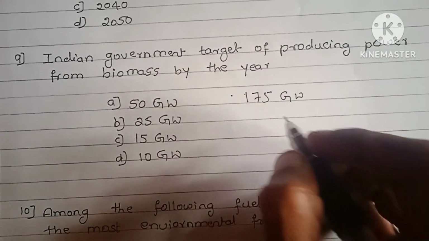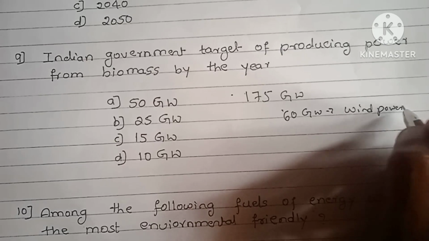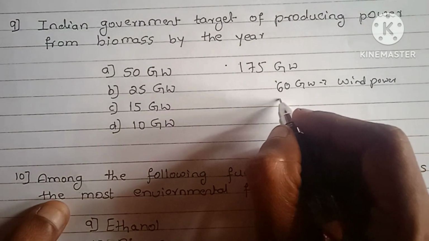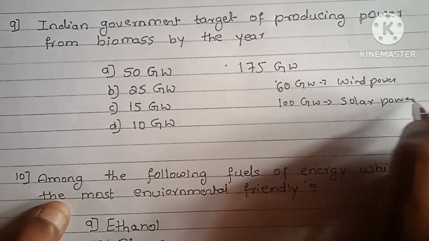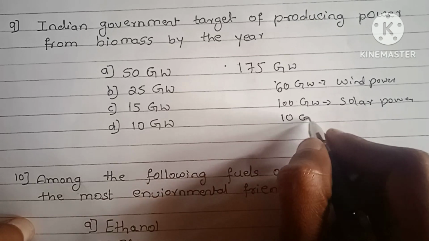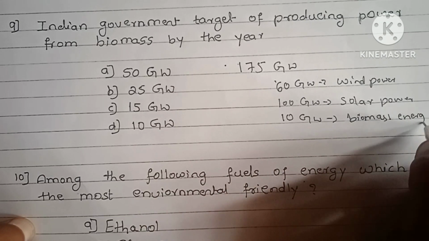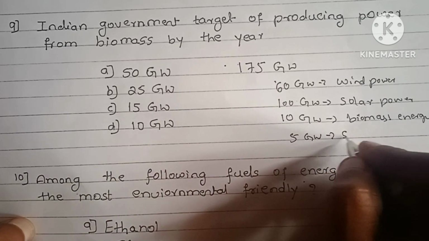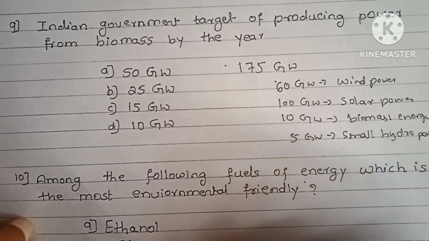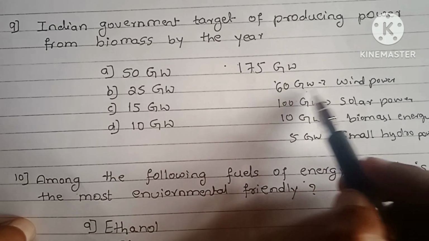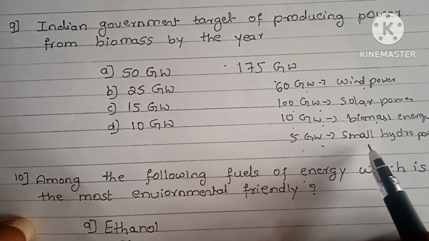From 175 gigawatt, they have to produce 60 gigawatt of wind power, 100 gigawatt of solar power, 10 gigawatt of biomass energy and 5 gigawatt of small hydro power.